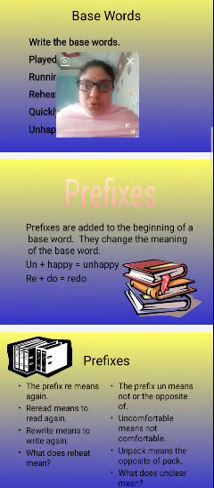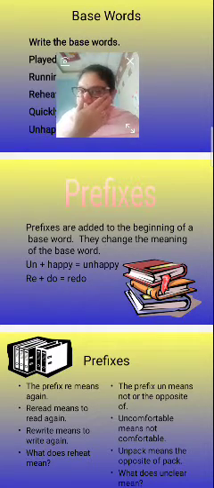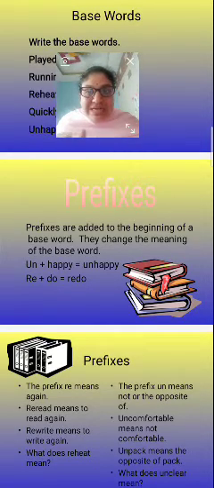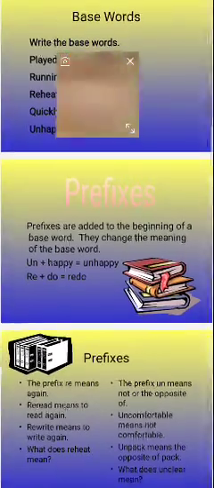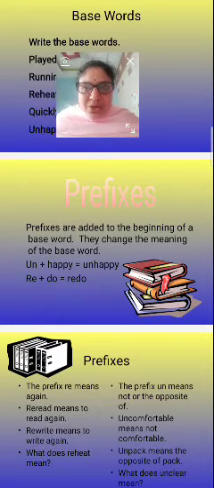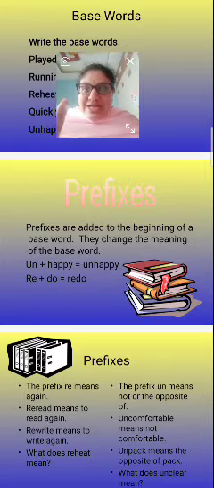Re plus do, redo. Redo means again. You do your homework again because it was not neat handwriting. You are using re in front of do, so the meaning has changed.